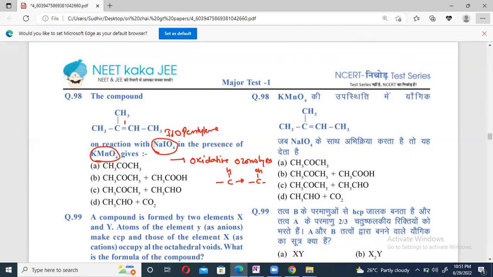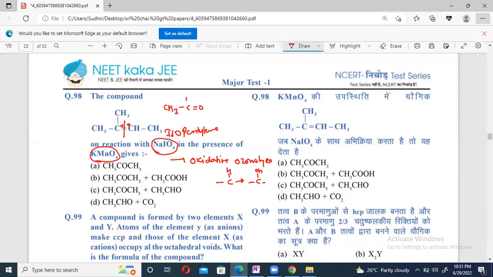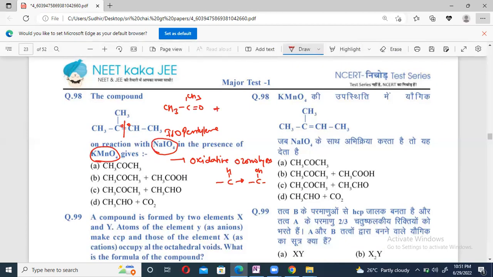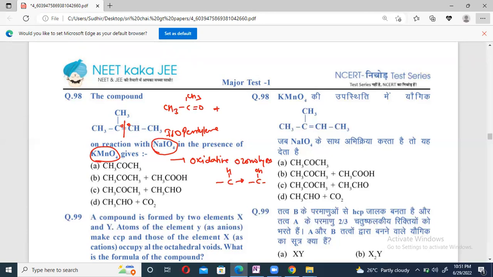Check it now. I'll break the bond. I'll put O here, O here. But the first part, what am I going to get? CH3, C double bond O, CH3, called acetone. The first part I am getting is acetone. Other part, beta: CH3, C, H double bond O. Actually, here H is there, right? But this H will be converted into OH, and on the other side also OH.